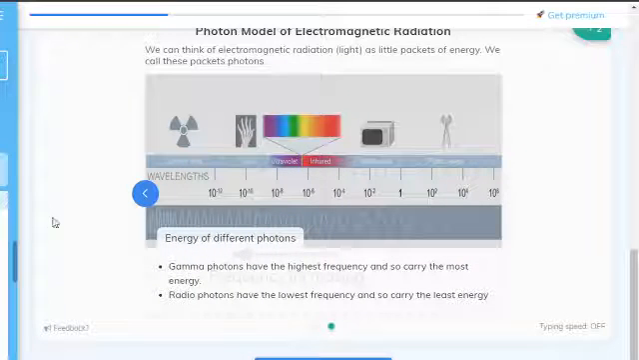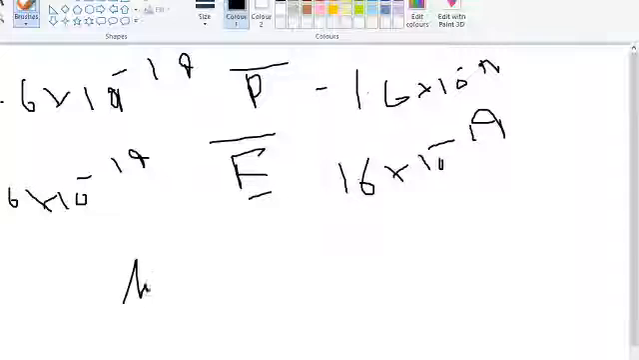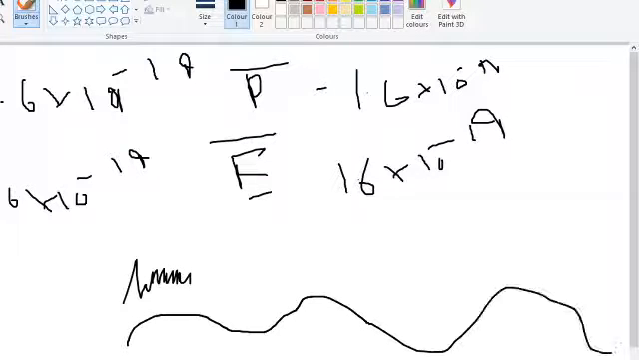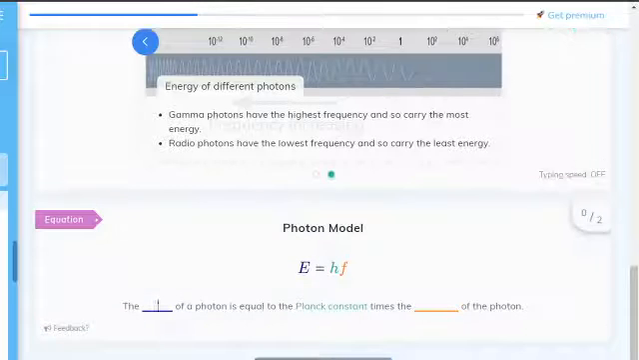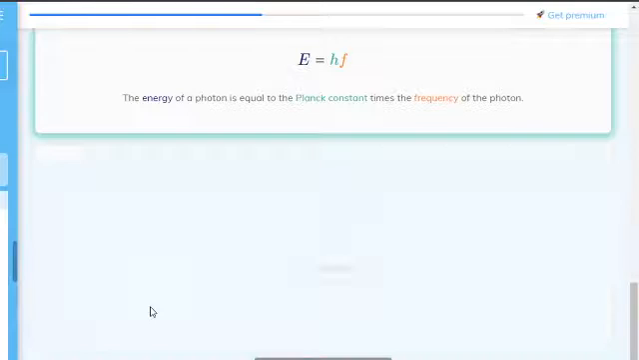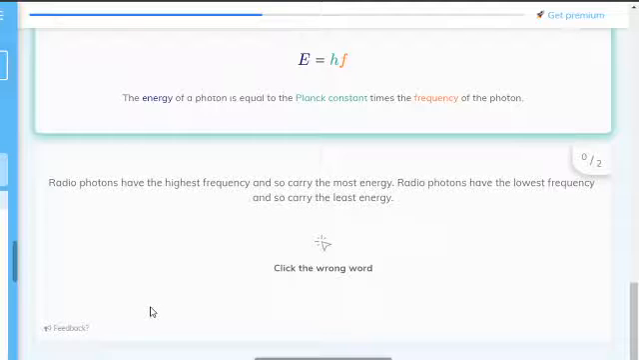So, energy of different photons. Gamma has the highest frequency because gamma waves look like that, whereas radio waves look like that. So obviously the higher frequency helps out a lot more. So in the photon model, energy equals Planck's constant times frequency. The energy of the photon is equal to Planck's constant times the frequency of the photon. Simple.